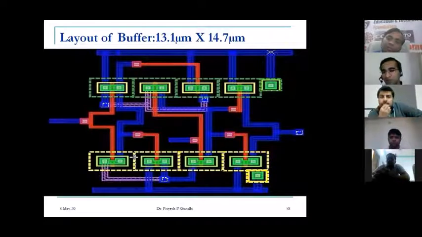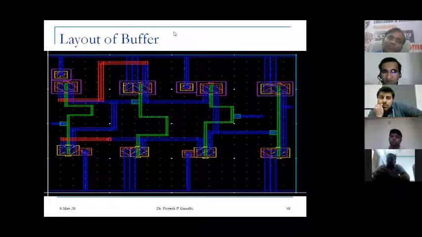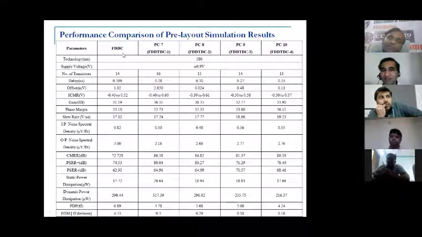So we need the buffer to make it digital output. This is the layout of the buffer circuit that is used, 13.1 micrometer by 14.17 micrometer. Finally, this is the one reference architecture, FDDC, that is fully differential dynamic comparator.